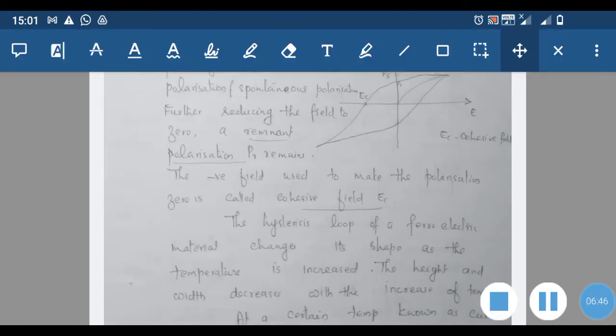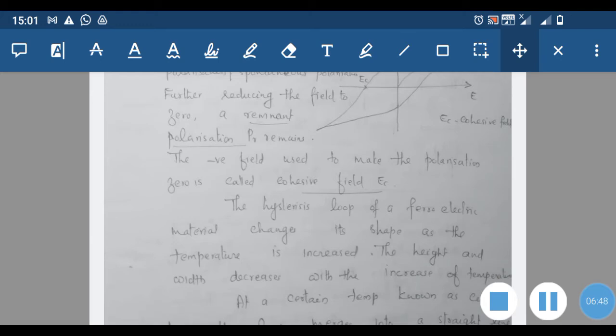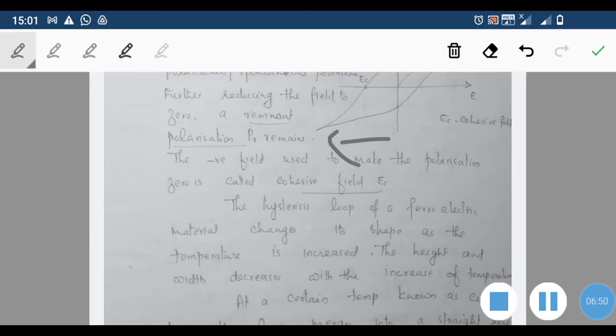Again, suppose we decrease this field or increase the field in the negative direction, then again it reaches a maximum value in the opposite direction. Polarization reaches a maximum value in the reverse direction. And when again we increase the field in this direction, it never becomes zero. There is again a polarization that remains in the substance.